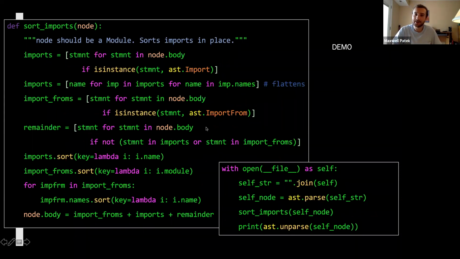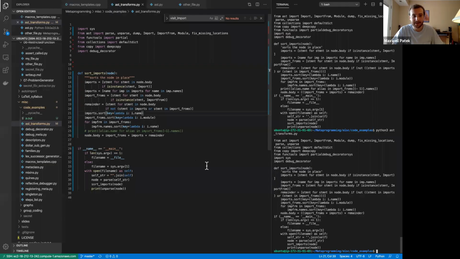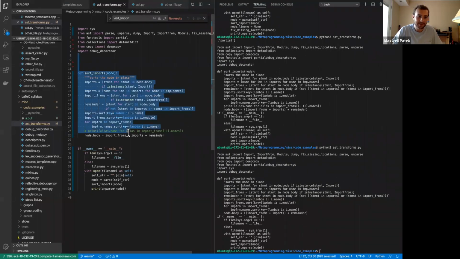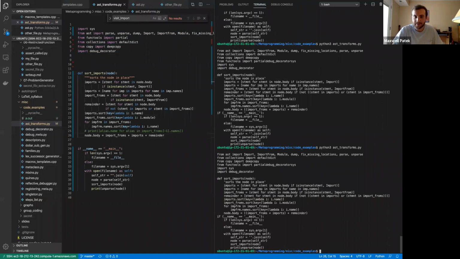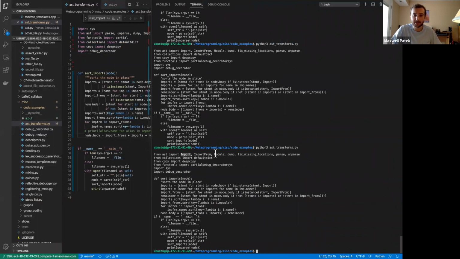I wanted to do a demo here, but I'm running out of time. But you know what? Screw it, because I already have it up. I know that's probably really small, but here's the import sorter. And I've got all these imports here, and they're out of order. And if I run this file on itself, we get the imports, but in order. A, C, C, F, S, D. It separated the import froms from the straight imports. But you can also see that within an import from, everything is in order. Capitals first, and then lowercase.